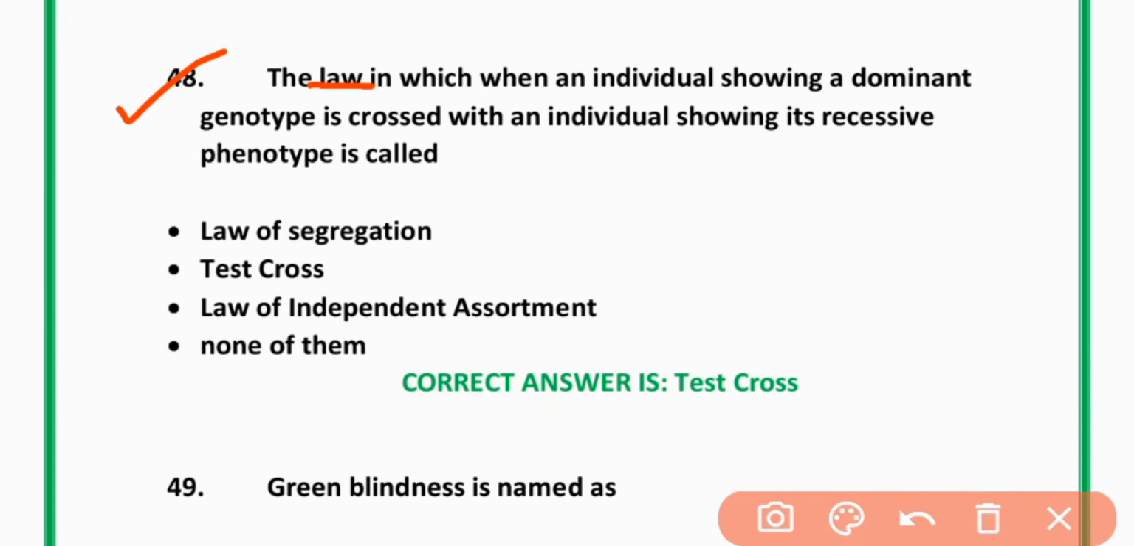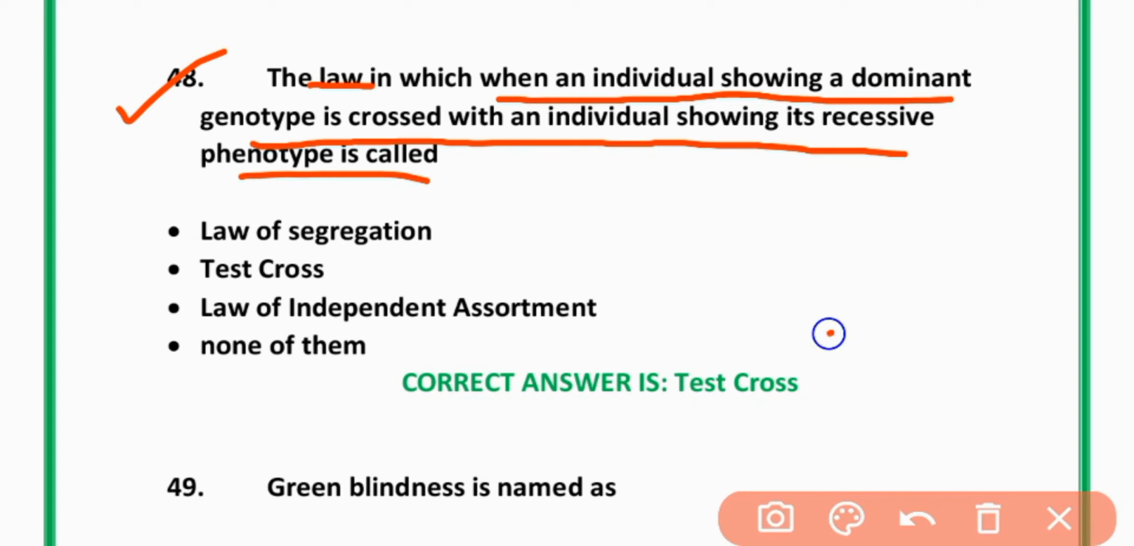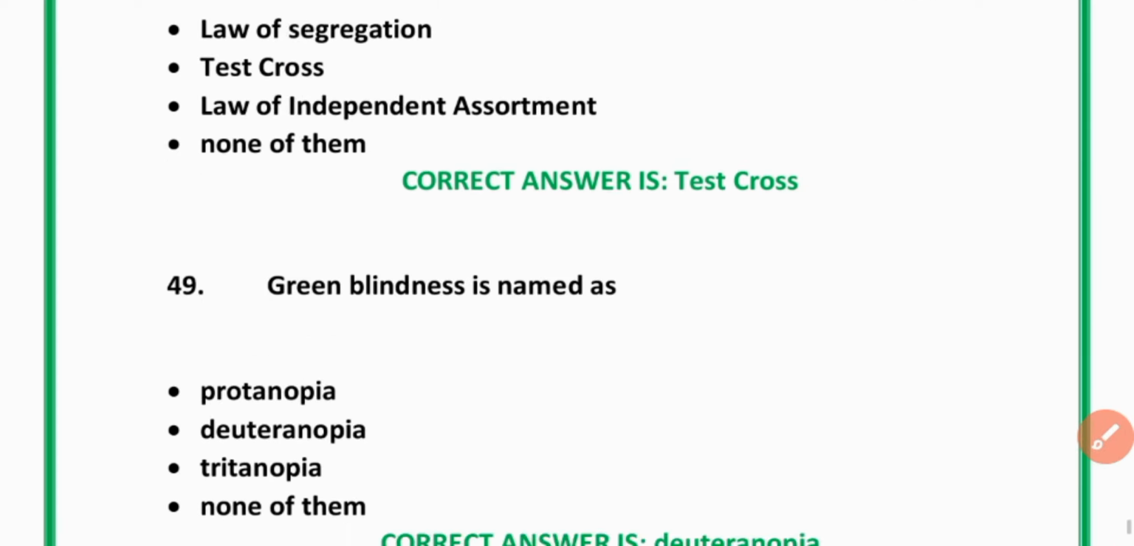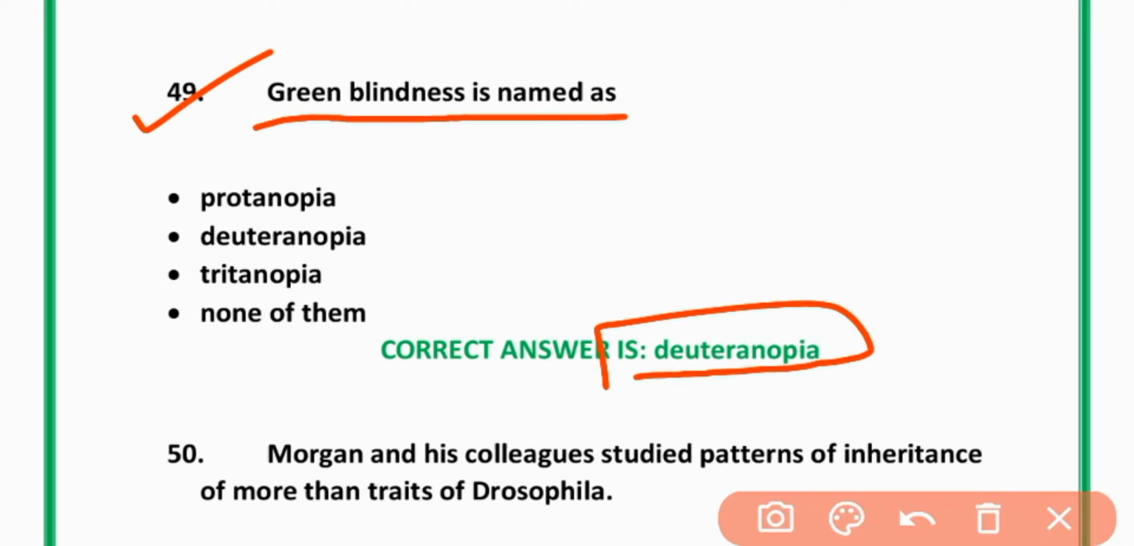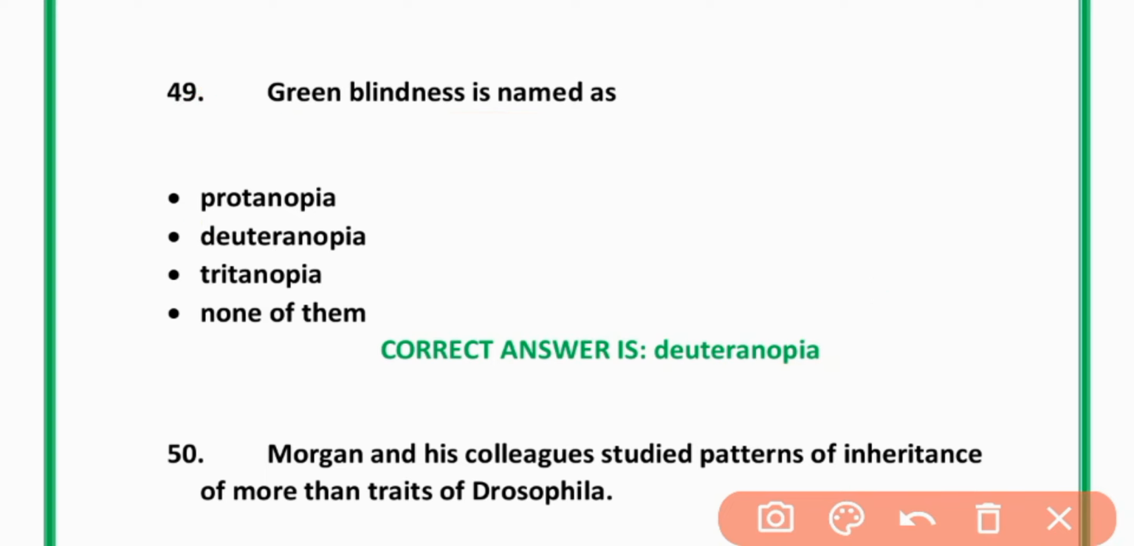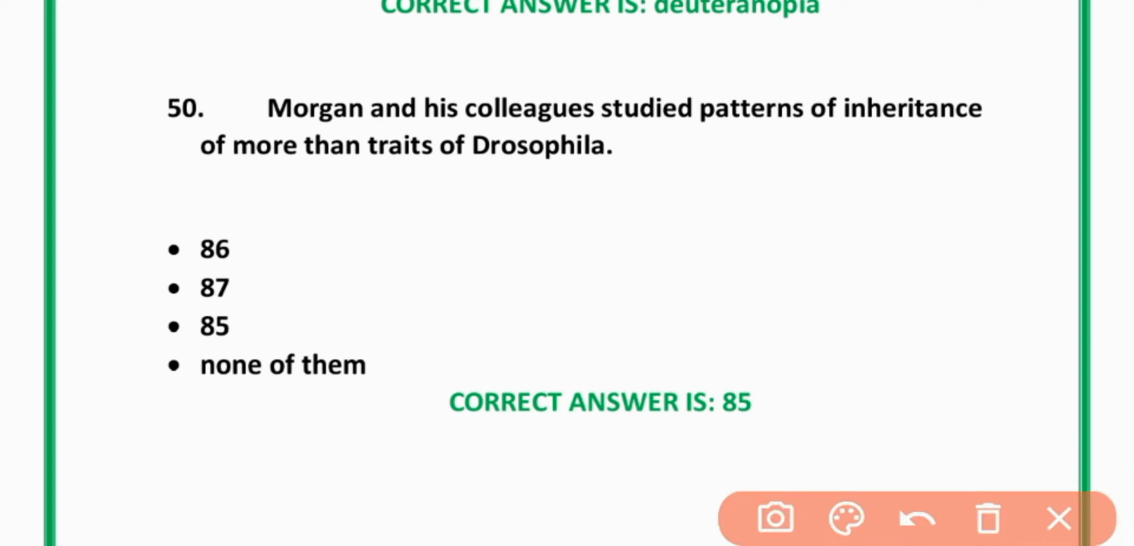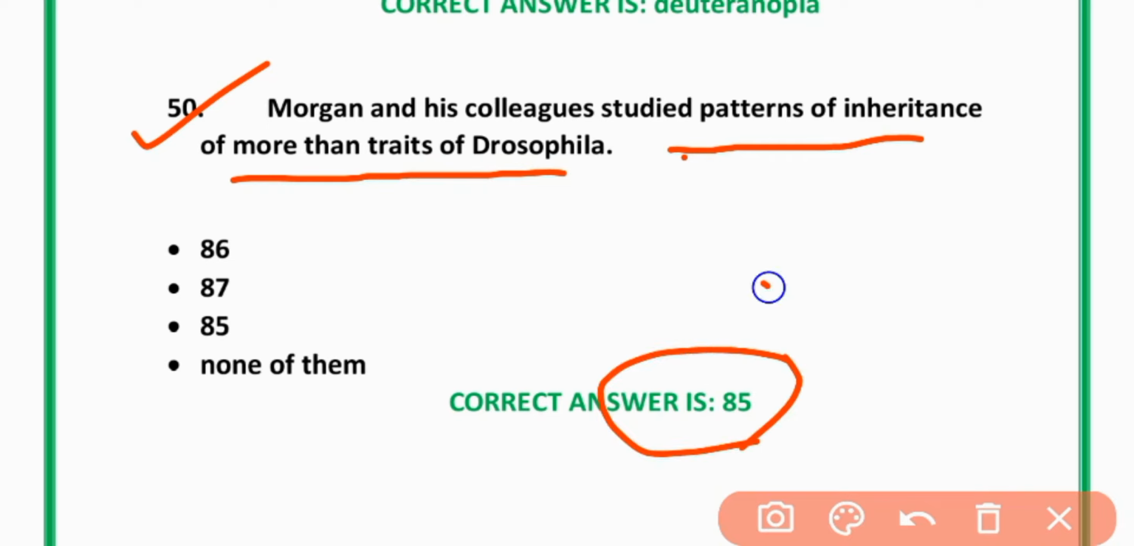48. The cross in which an individual showing a dominant phenotype is crossed with individual showing its recessive phenotype is called test cross. 49. Green blindness is named as deuteranopia. Option B is correct. Morgan and his colleagues studied patterns of inheritance of more than one trait of Drosophila.